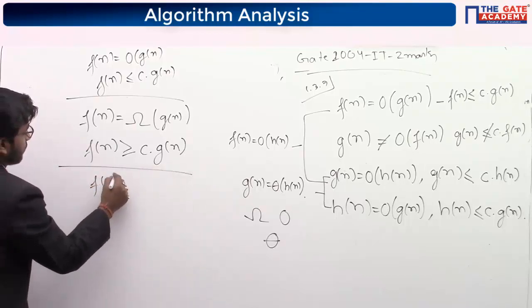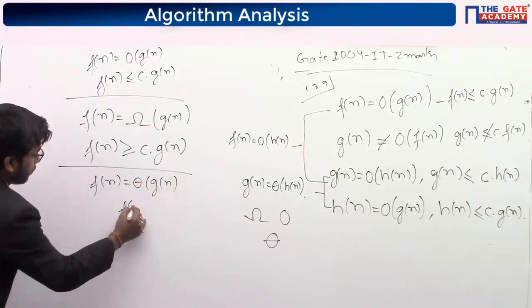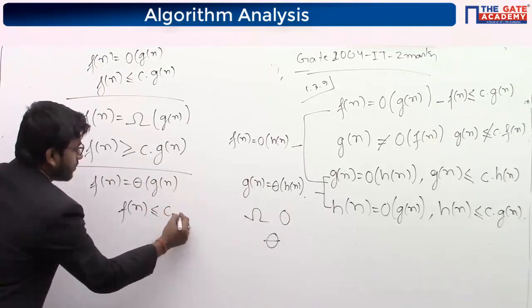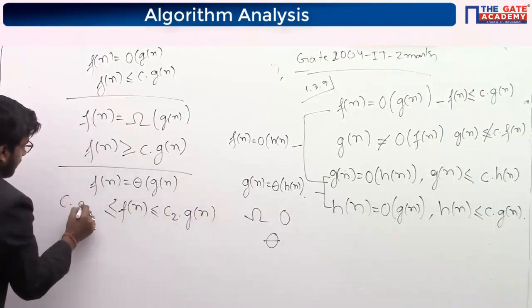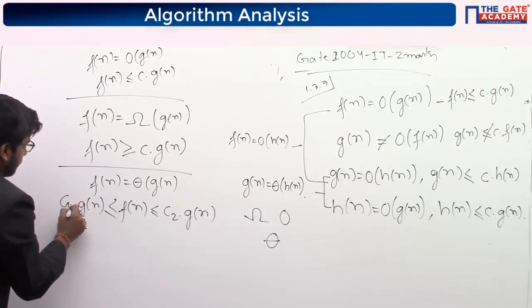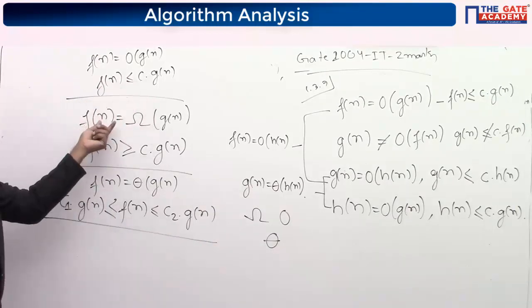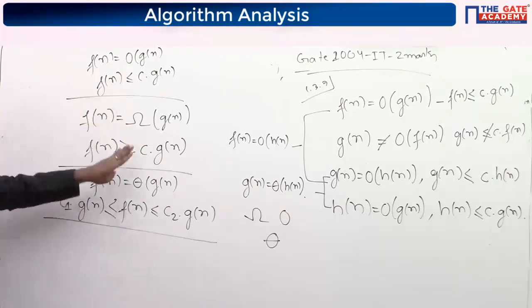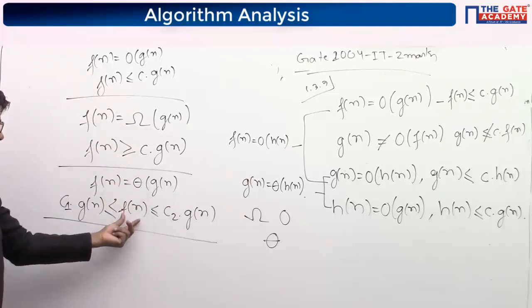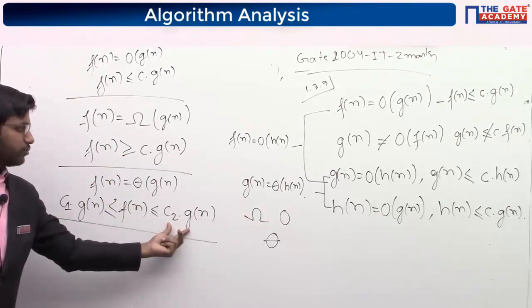If you say Fn is equal to theta of Gn, what does it mean? Fn should be smaller than or equal to some constant times Gn and it should be greater than C1 Gn, like this. See, big O means smaller and omega means greater, and if these two conditions are satisfied, that is theta. So Fn should be greater than C1 Gn and also smaller than C2 Gn.